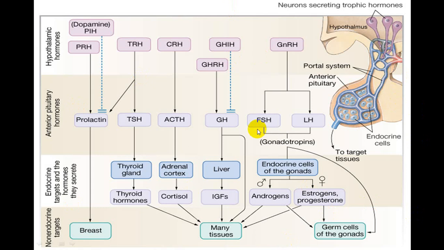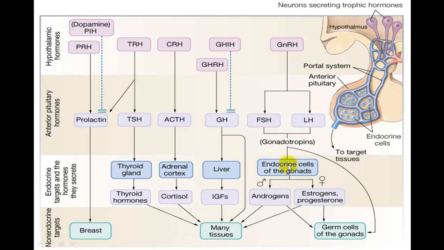Now this is one diagram which I will be showing you again and again. These are all the hormones secreted by the hypothalamus. They have an effect on the anterior pituitary, either excitatory or inhibitory, and they will have an effect on the target organs. From those target organs they will have an effect on many tissues, the further target cells we call.